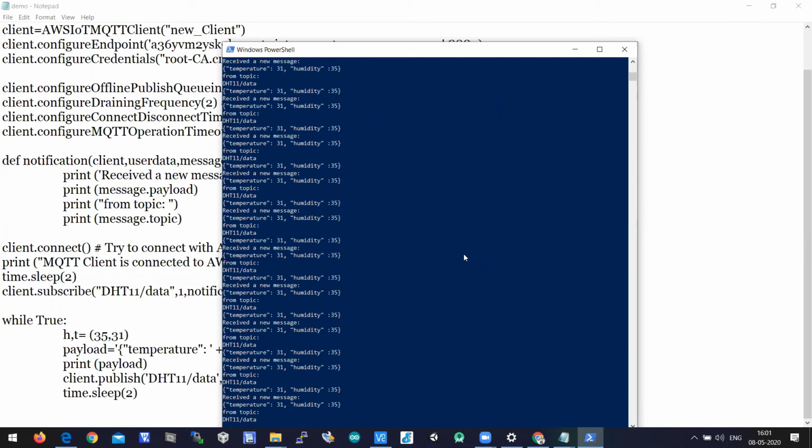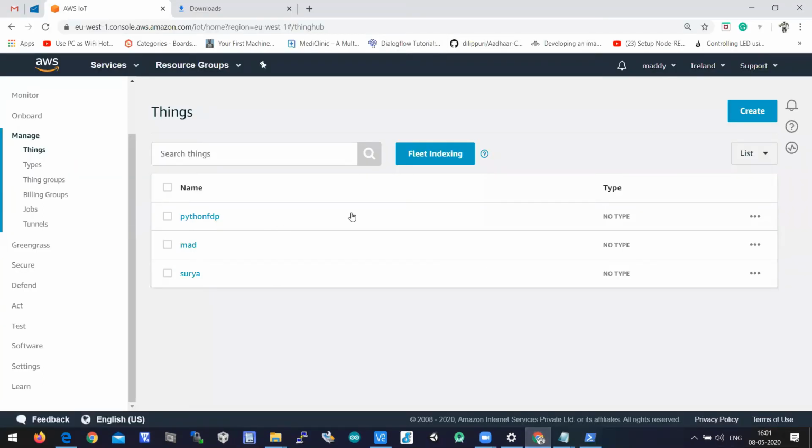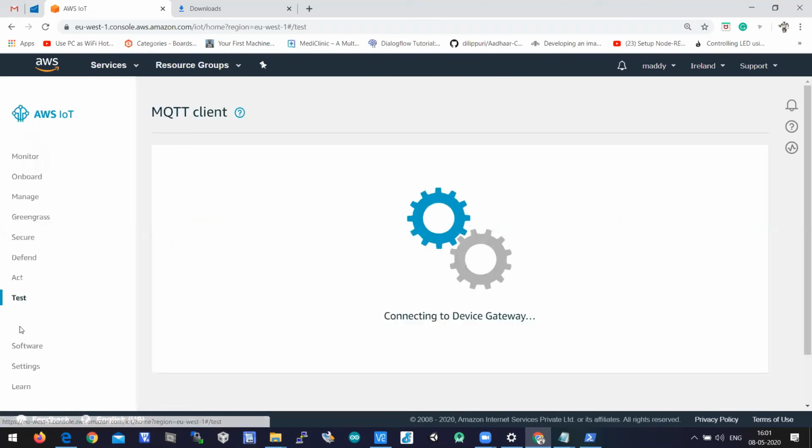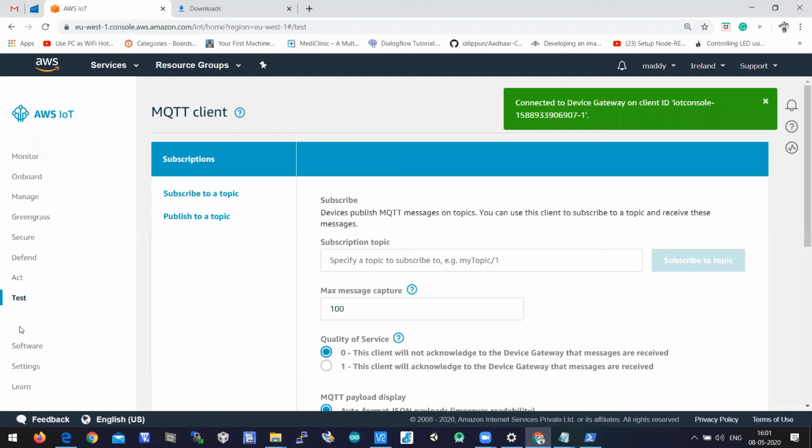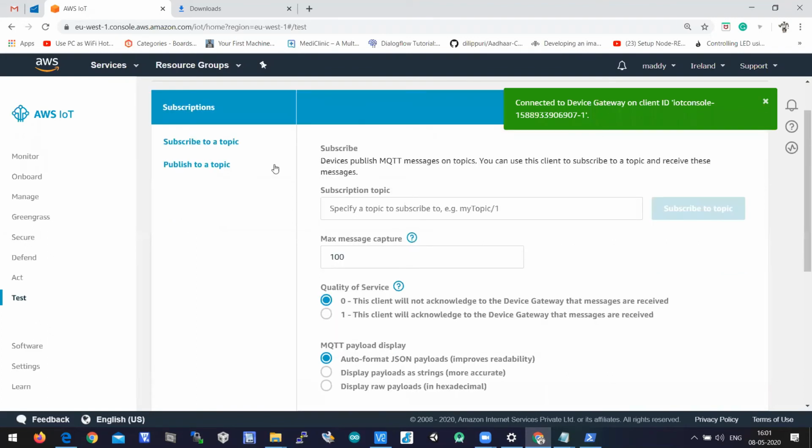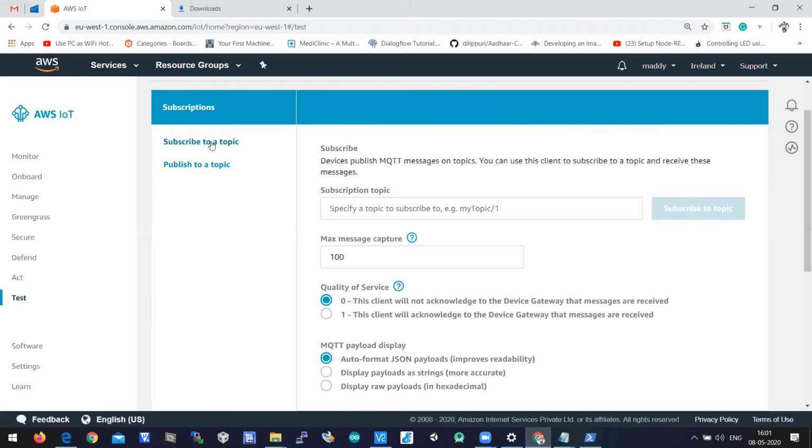So let us see the same data on AWS IoT Core. Let's jump into the AWS IoT dashboard. On the left side you'll have Test, you can click on it. When you click on Test, you'll have 2 options: subscribe to a topic and publish to a topic.